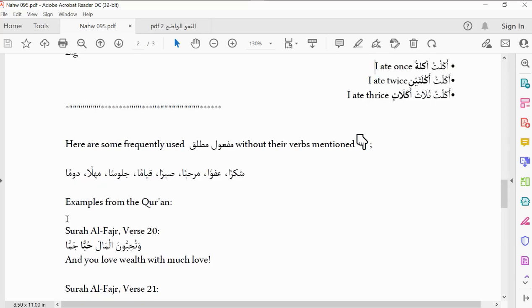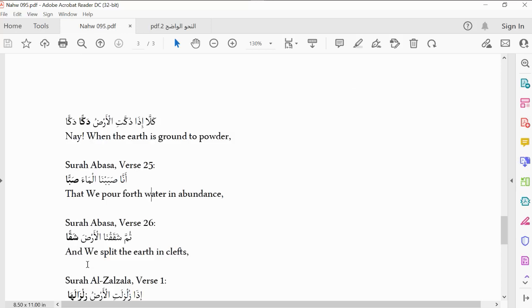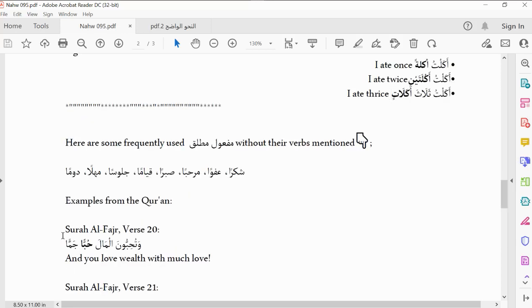So some of those maf'ul mutlaq in the Quran, quickly we just mentioned some of them. There are so many. If you check Suratul Muzammil, there are many there too. We quote some words that we are used to, especially in Juzu Amma and Juzu Tabarak. So Allah said, "Wa tuhibbuna al-mala hubban jamman," and you love wealth, hubban jamman, that is so much. Jamman is something that is intense.